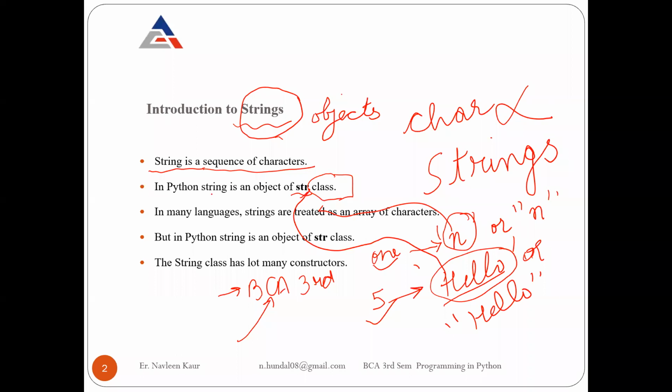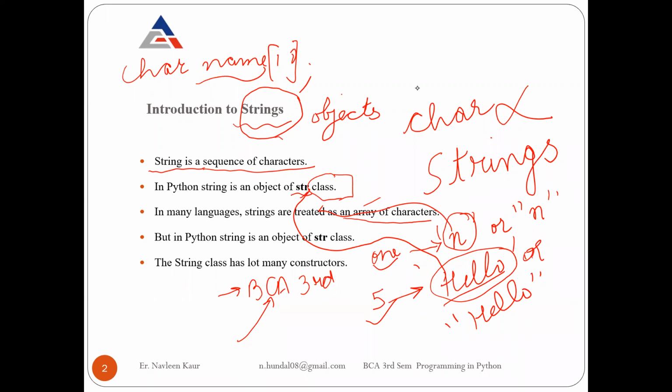In many languages, for example in C or C++, strings are treated as an array of characters, when so many characters are combined together and stored in an array. For example, you remember in C++, you write char name 10. It means this is a character array capable of storing how many characters maximum?